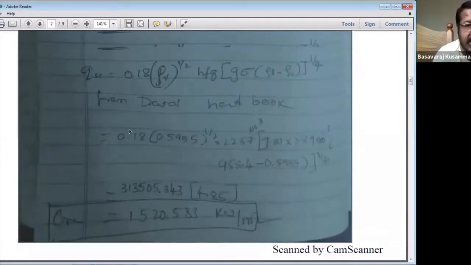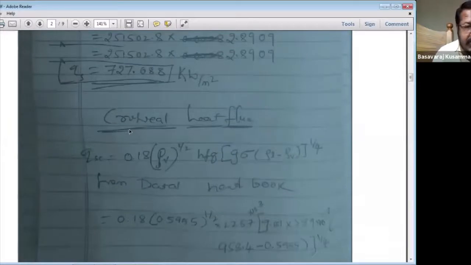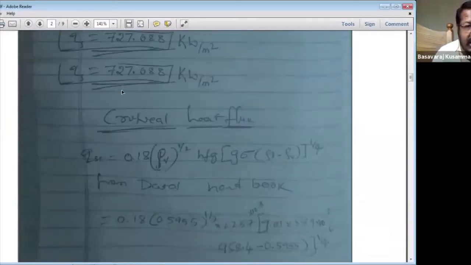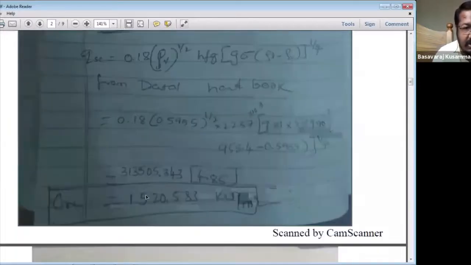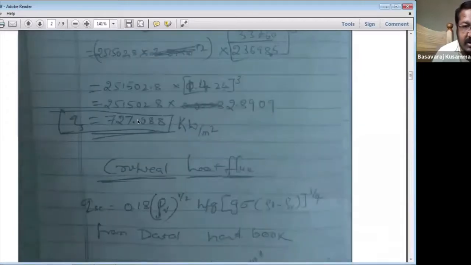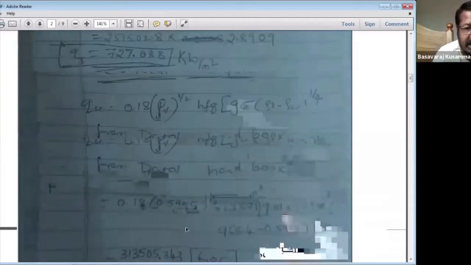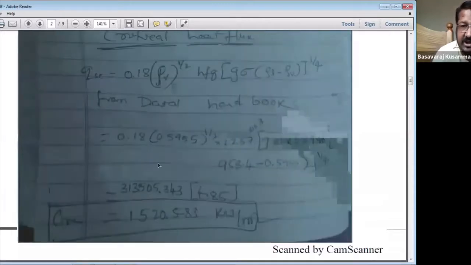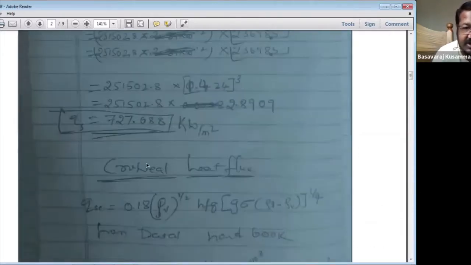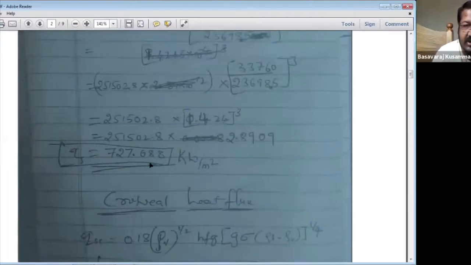Understand? Then you see these values, the critical heat flux value and the heat flux value. Which one is greater here? Critical heat flux is greater. Understand? And all of you understood? Yes, sir.